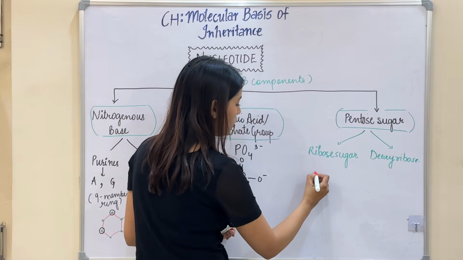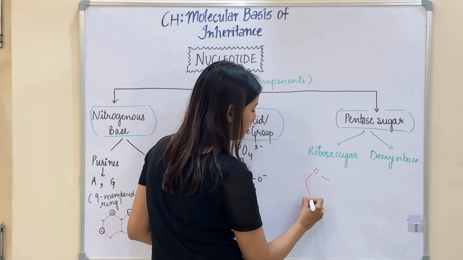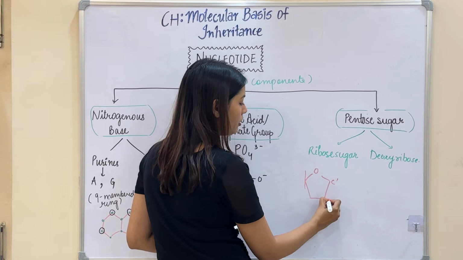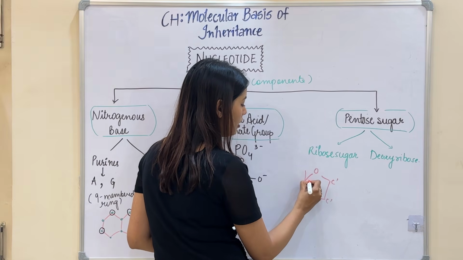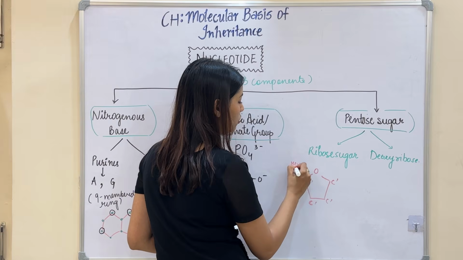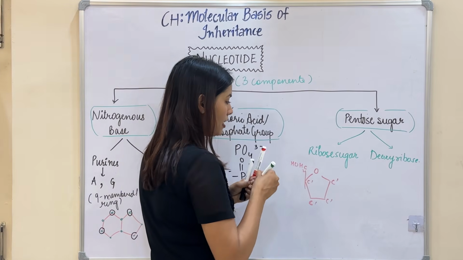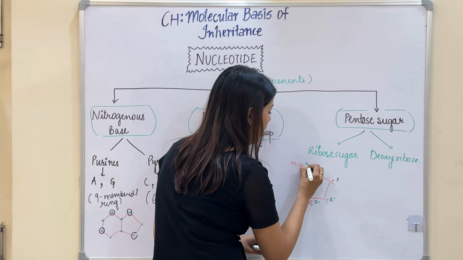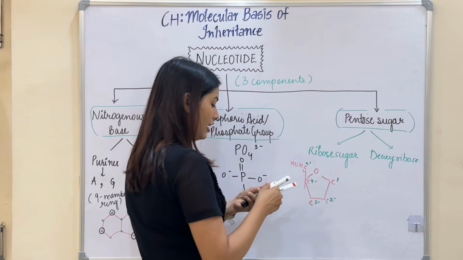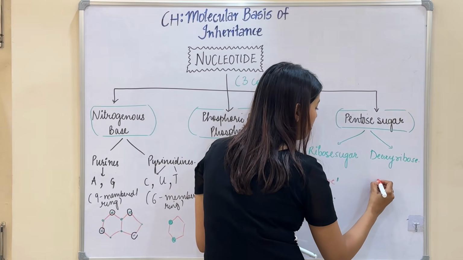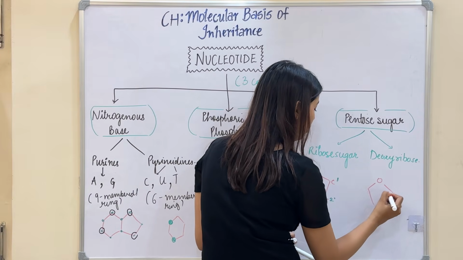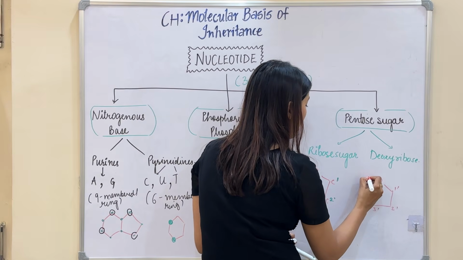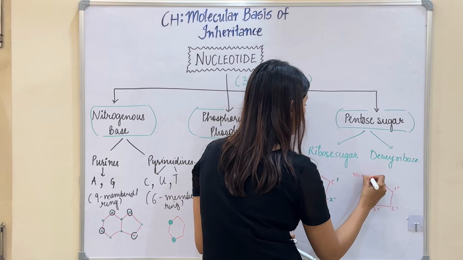If I draw a ribose structure, it will be like this, with an oxygen group. This is my carbon first, carbon second, carbon third, carbon fourth, and there will be a group, so this is my fifth carbon. Let's label it: this is 1 dash, 2 dash, 3 dash, 4 dash, and 5 dash. Again, the basic structure of deoxyribose is the same. Here also, this is my 1 dash, 2 dash, 3 dash, 4 dash, and this is the fifth carbon, so this is 5 dash.